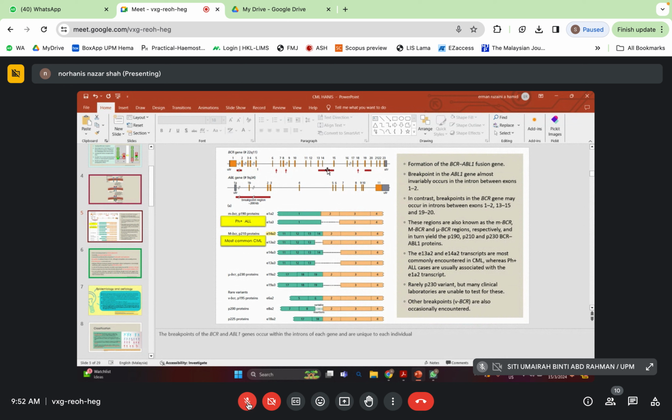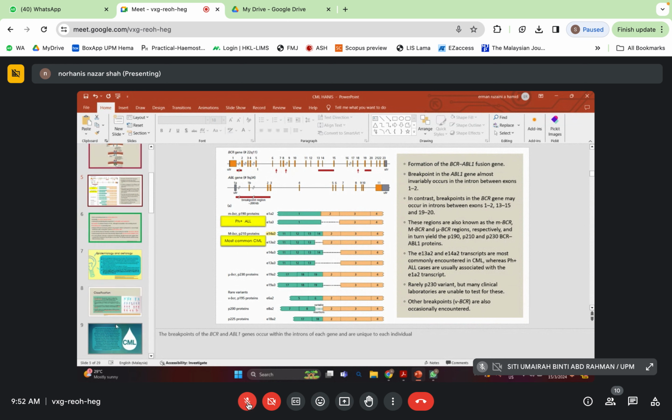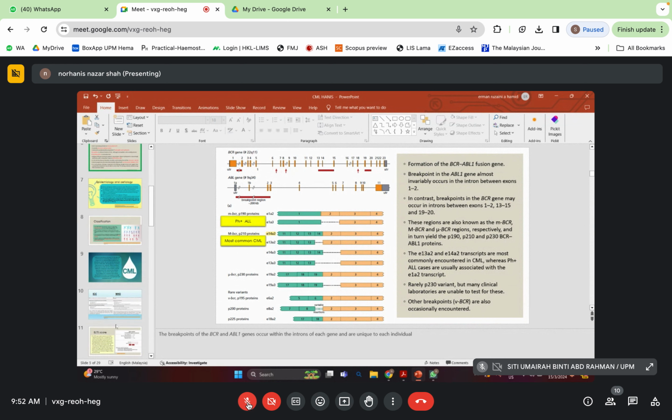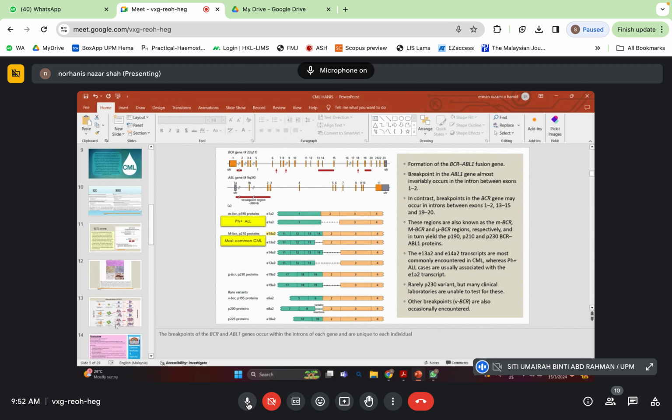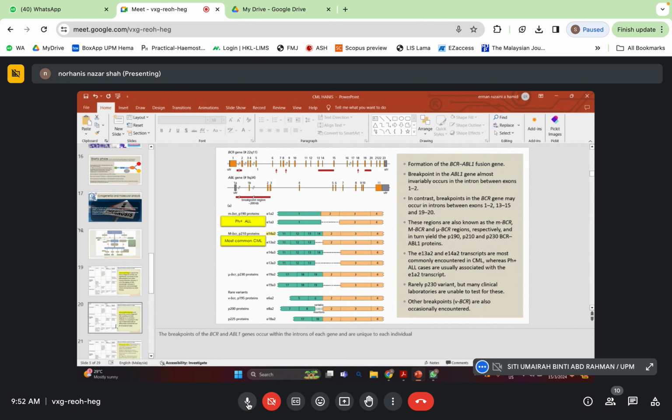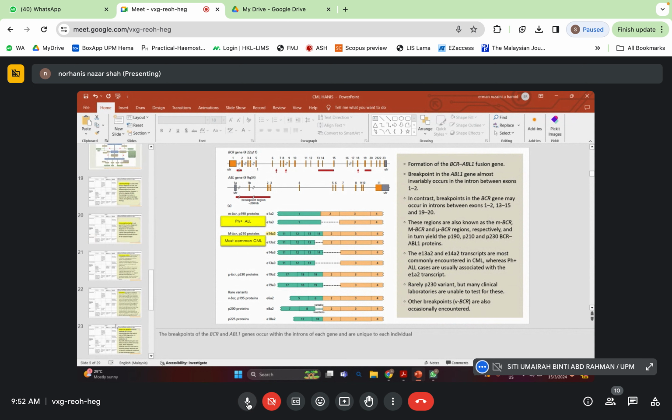Betul, standard kita buat cytogenetic by conventional banding assay. So kalau negatif by conventional banding analysis, baru kita proceed dengan fish kan. Betul tak? So conventional yang tu kira mu BCR tu lah ya. Yang atypical tu. Betul. Atypical tu the mu BCR.